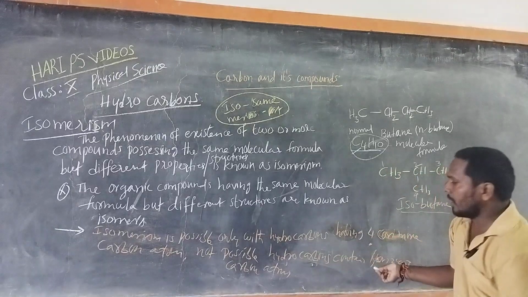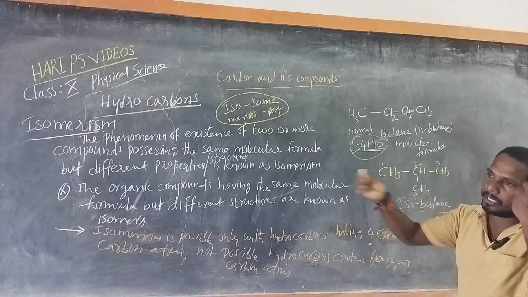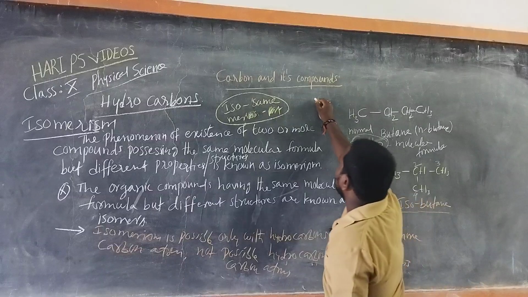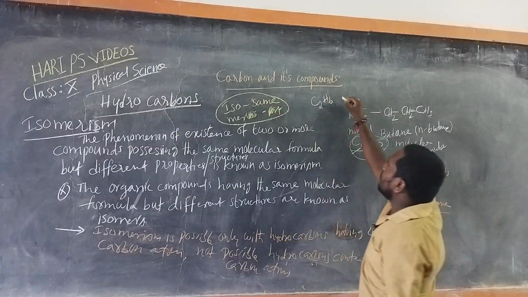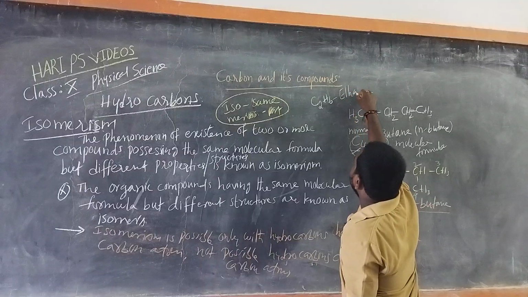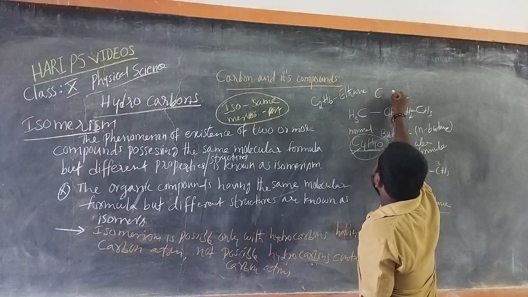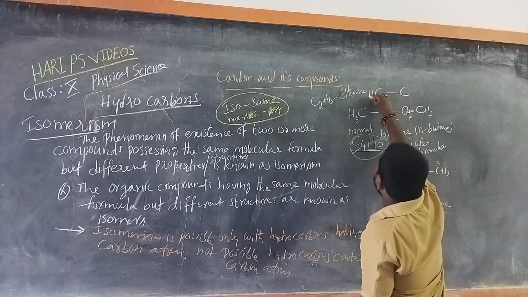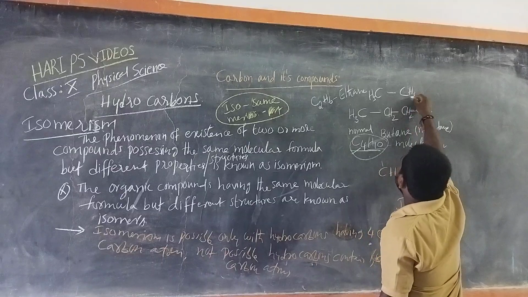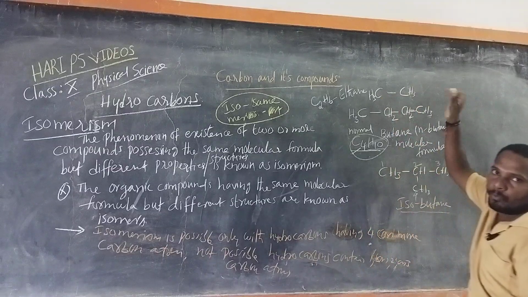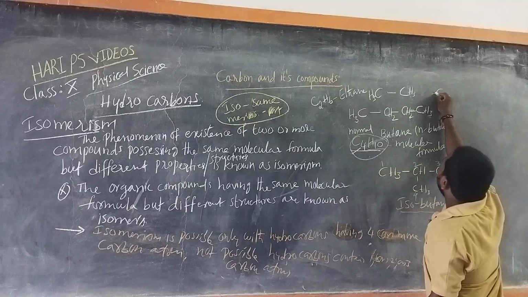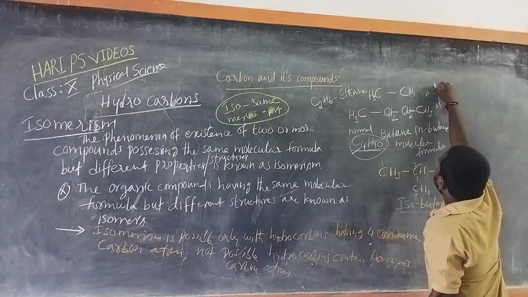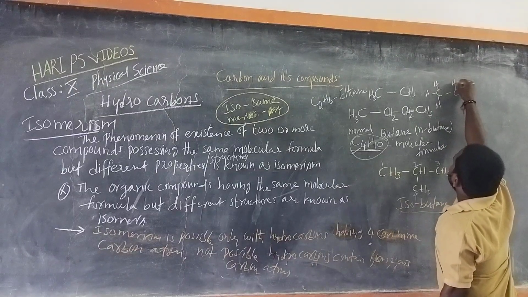If any hydrocarbon contains 1, 2, 3 carbon atoms, let us take for example C2H6. Already we know ethane. CH3 CH3. This is the formula. We cannot rearrange it. For example, you can write it like this: CH3 CH3.